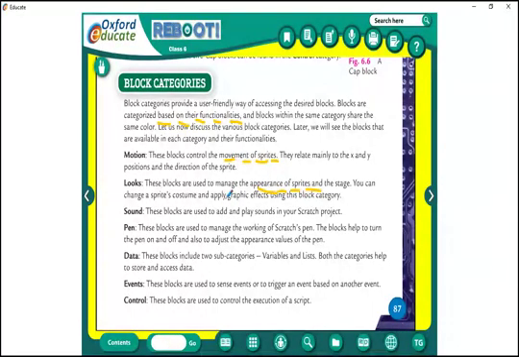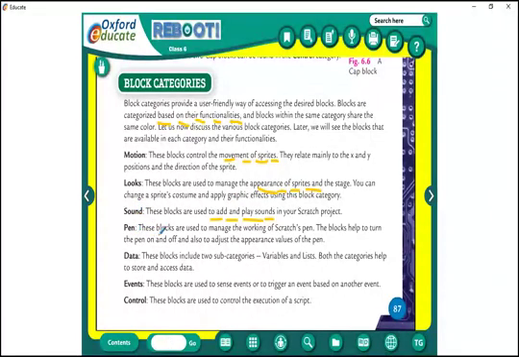Yes, looks, appearance. Next one is sound. It is the third category. These blocks are used to add and play sound. Sound, as the name itself shows.